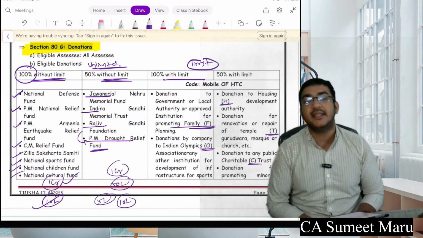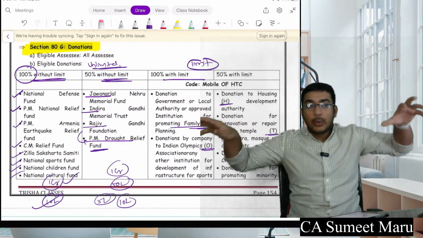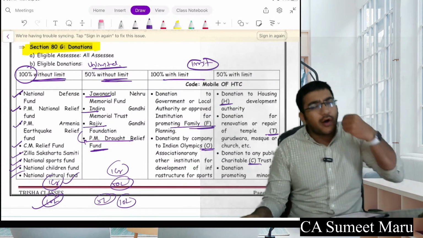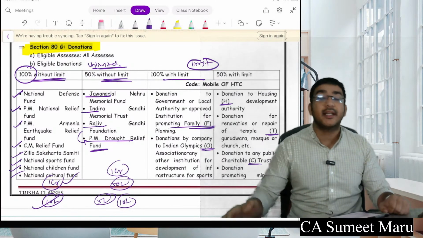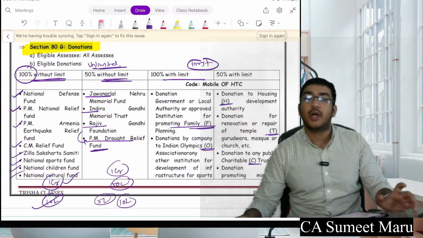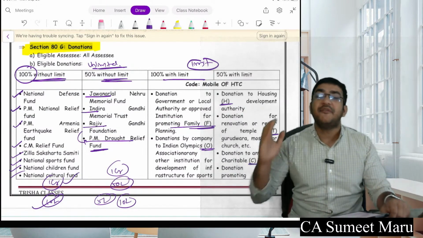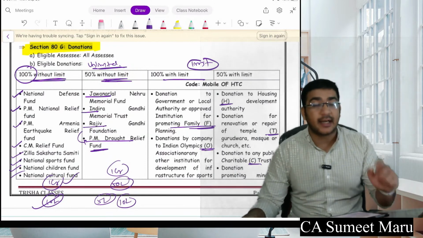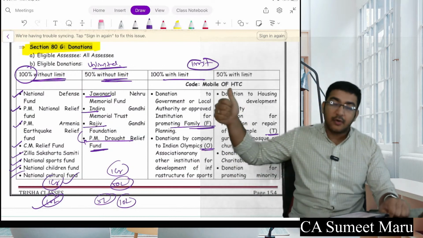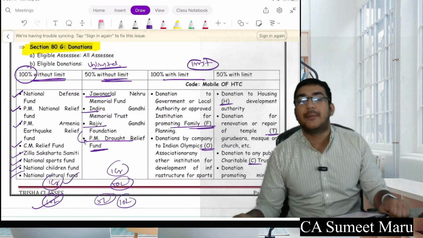In deduction, we have seen that whenever you do a donation to someone, there are two categories of donation. First category of donation talks about your unlimited category. Whatever amount you pay, you will get a deduction. In that unlimited category, there is a 100% category which gives you deduction on whatever amount you pay, 5, 10, 15, 20 crore, whatever you want to pay. There is another 50% category, unlimited category, in which whatever amount you pay, you will get flat 50% deduction. That includes Jawaharlal Nehru Fund, Indira Gandhi Memorial Trust, Rajiv Gandhi Foundation, and PM Drought Relief Fund.